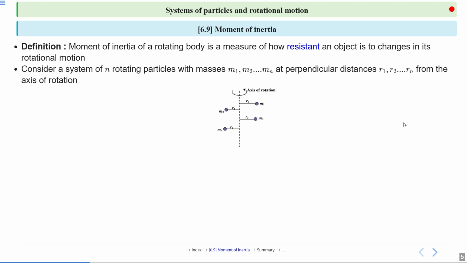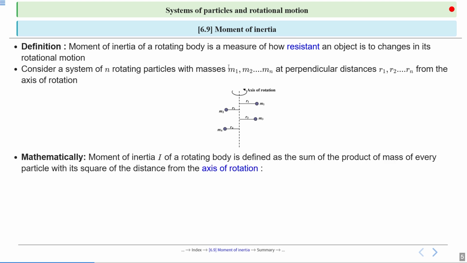And these particles are at perpendicular distances r1, r2, rn from the axis of rotation. As shown in the figure, this dotted line is the axis of rotation, and r1, r2, r3, and r4 are the perpendicular distances. And this is clear from this illustration. Yes or no?